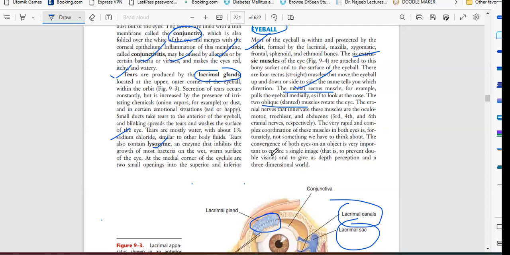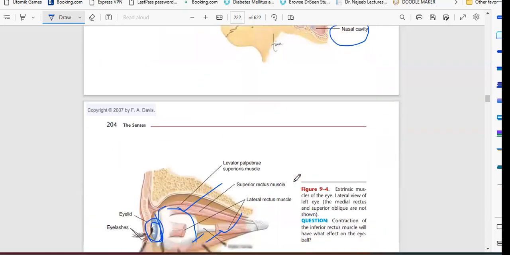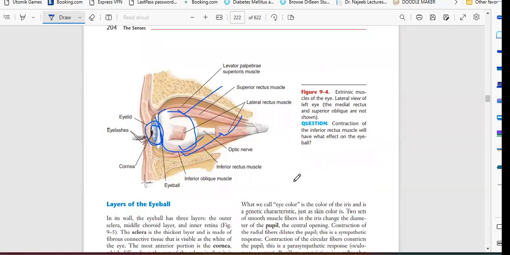That is to prevent double vision and to give us depth perception and a three-dimensional world. Whenever you see, both eyes have to move very rapidly, with the help of these muscles and nerves.